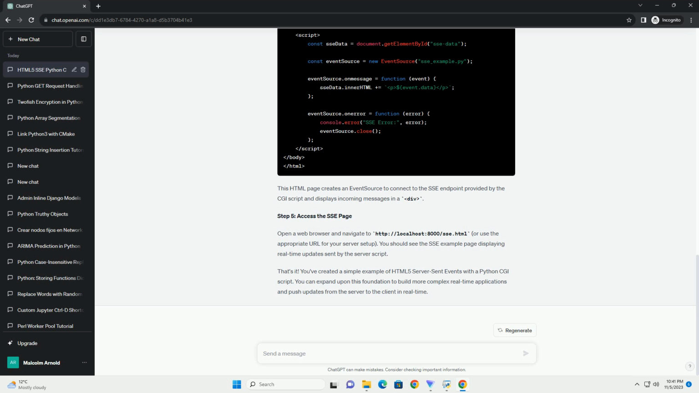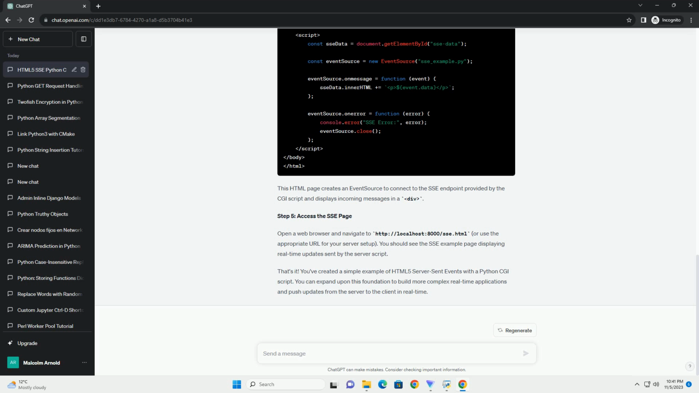Step 4. Create the HTML page. Create an HTML file, for example sse.html, to display the SSE updates. Here's an example HTML file. This HTML page creates an event source to connect to the SSE endpoint provided by the CGI script and displays incoming messages in a div.